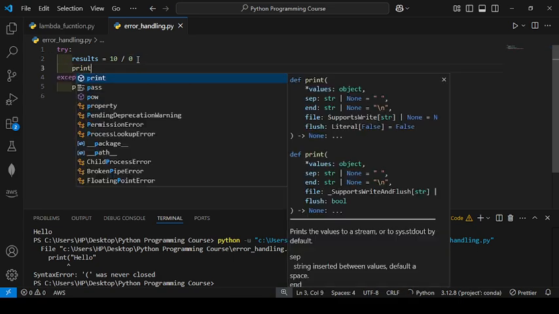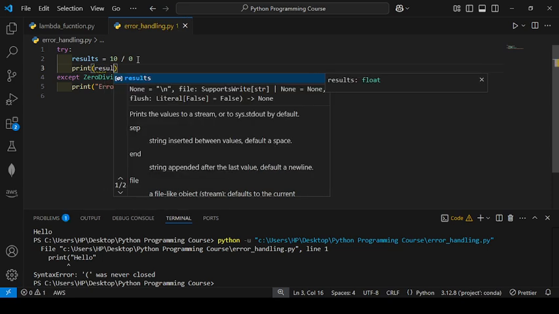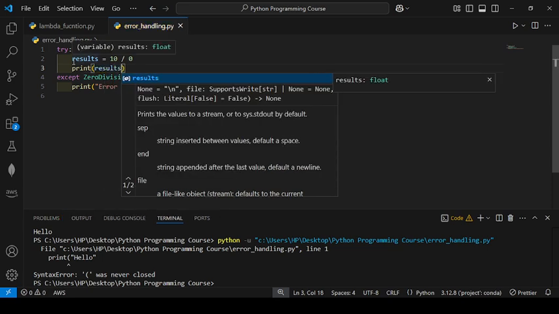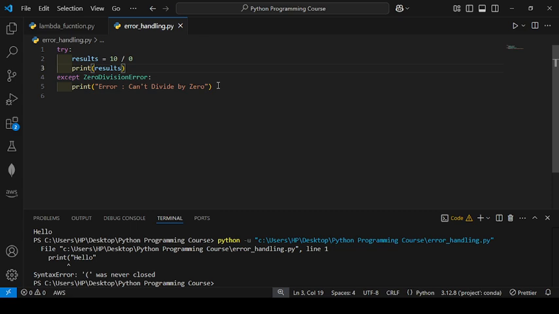I also write here print results. Okay, I will first copy this. I will run without try except, then I will run after using the try except block. I want to see what happened.